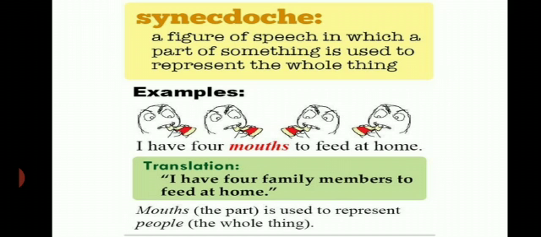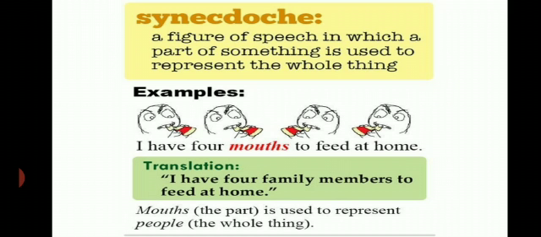You see these examples, you will understand. I have 4 mouths to feed at home. Translation: I have 4 family members to feed at home. So the mouths refer to the part. It is used to represent actually the people, the whole thing.